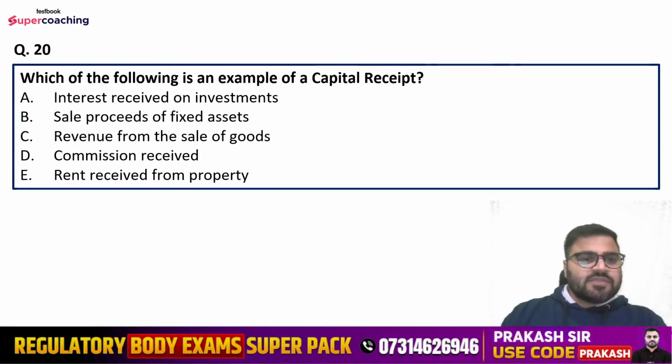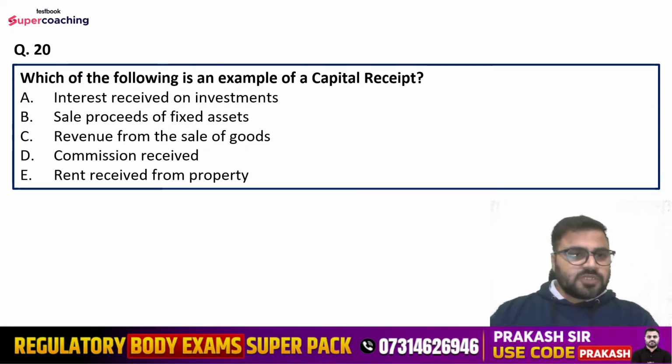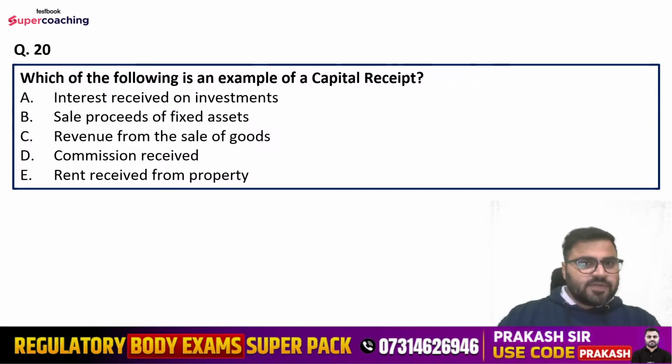Question number 20 is, which of the following is an example of a capital receipt? So options are interest received on investments, sale proceeds of fixed assets, revenue from the sale of goods, commission received or rent received from property. Read the question carefully.